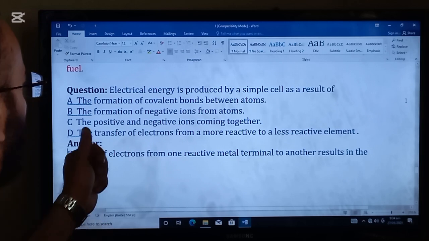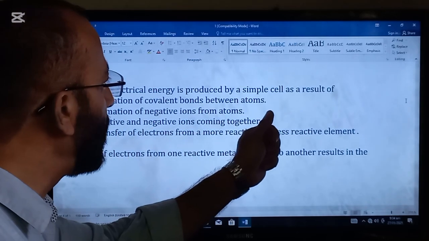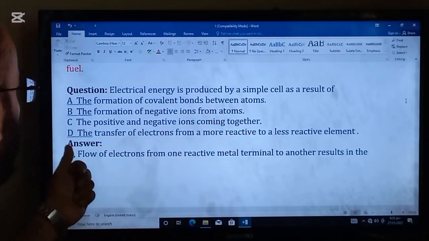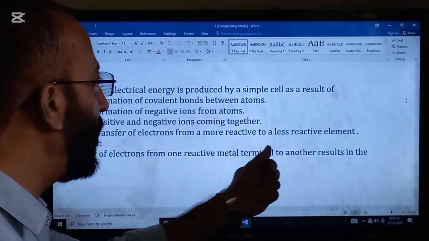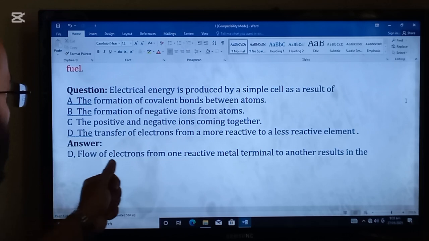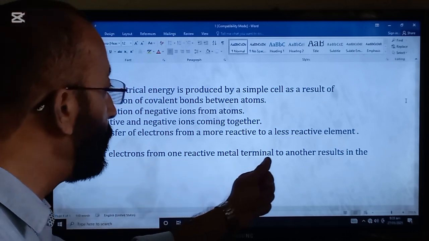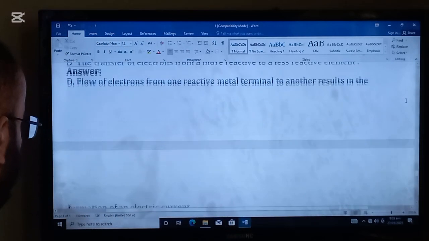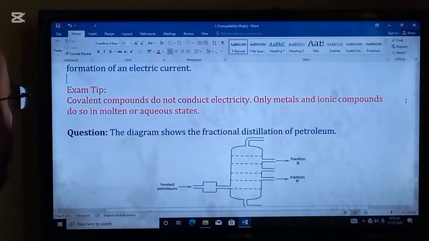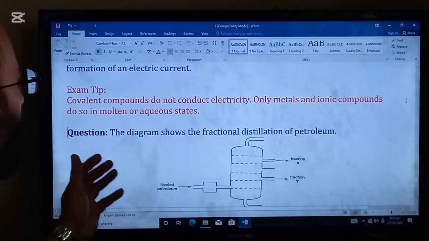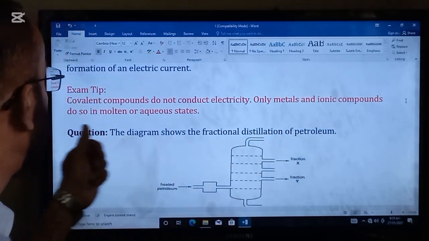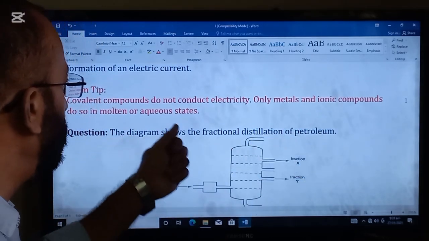And another question is here. Electrical energy is produced by a simple cell as a result of what? In a simple cell, the transfer of electrons from more reactive to less reactive elements takes place. The answer is D. Flow of electrons from one reactive metal terminal to another results in the formation of an electric current. Exam tip: covalent compounds do not conduct electricity. Only metals and ionic compounds do so, in molten or aqueous state.